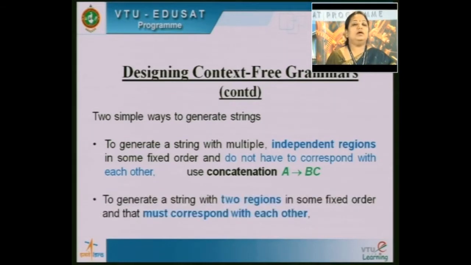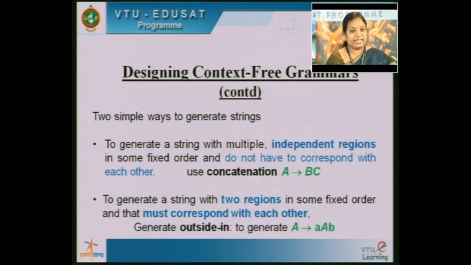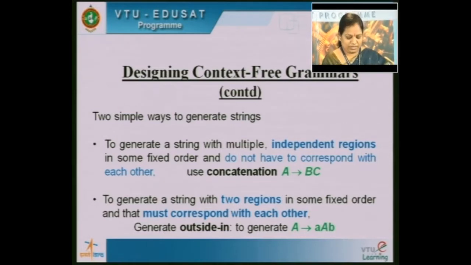Another way is to generate a string with two regions in some fixed order that must correspond with each other. At that time, we go for generating outside in. So, using these two ways, let us go for designing some context free grammars for the given language.